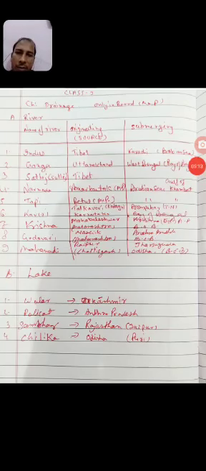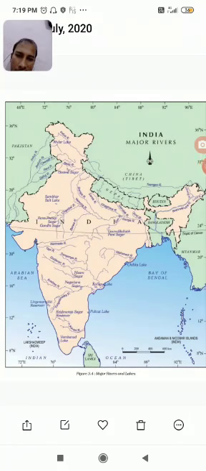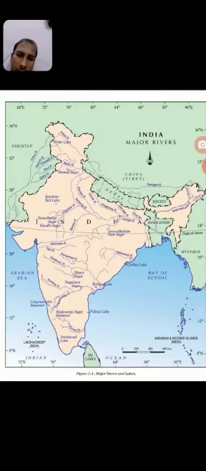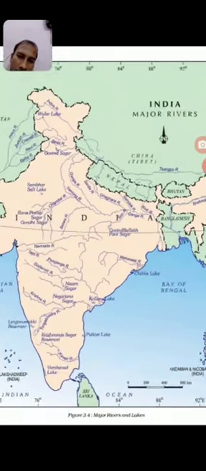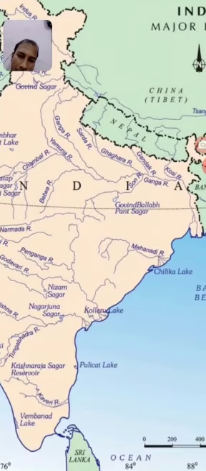Now we will move towards the Krishna river. Its originating place is the Mahabaleshwar in Maharashtra. It submerged into the Bay of Bengal in Andhra Pradesh in a district of the Krishna. You will see this in map. Okay, dear friends, this is the Krishna river originating from the Maharashtra region. It moves towards south and in the last is submerged into the Bay of Bengal, making the delta near the Andhra Pradesh.